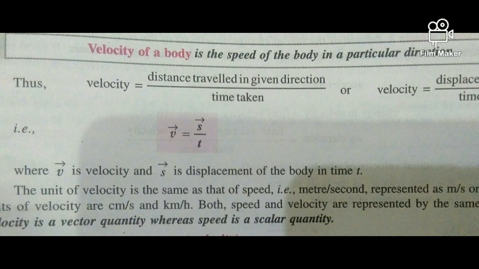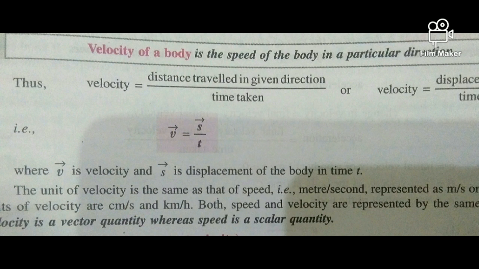And as you know, there is no direction, so we can say that it is a scalar quantity because it is without any direction and it has only magnitude. For example, if you are moving from Jammu to Delhi and the total distance covered is 600 kilometers, and I have covered the 600 kilometers in 10 hours, what is the speed? The speed covered by me is 600 divided by 10. It means 60 kilometers per hour, because distance is in kilometers and time is in hours.